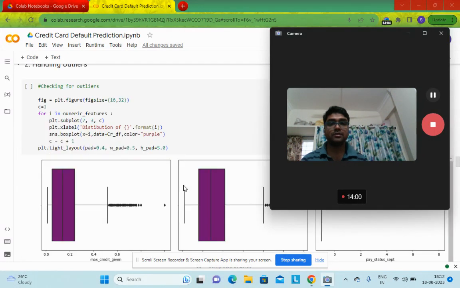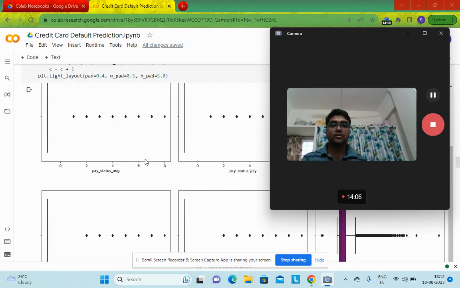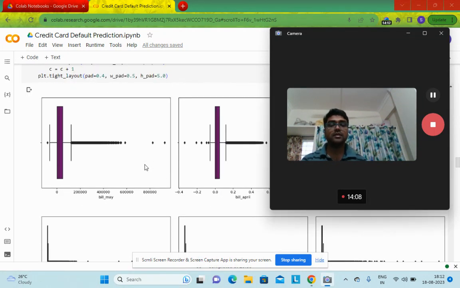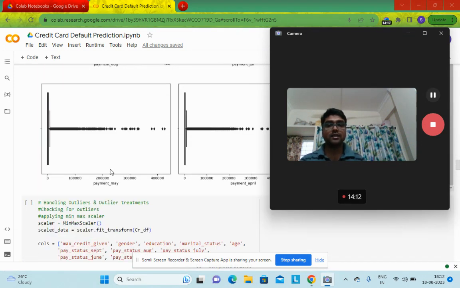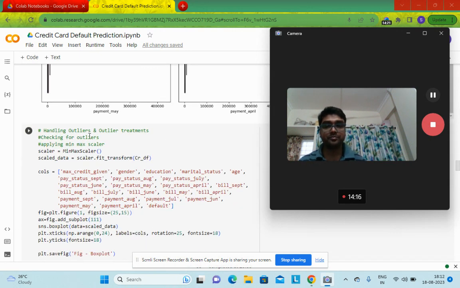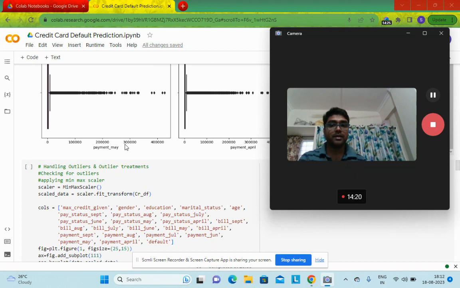Then comes the outlier section. I have checked the outliers, and we can see easily from here that there are a lot of values lying in the outlier section. To cut short that problem, I have tried three particular methods.